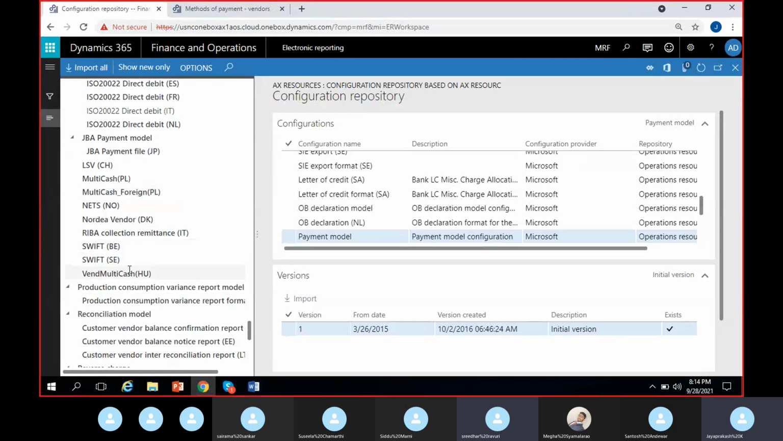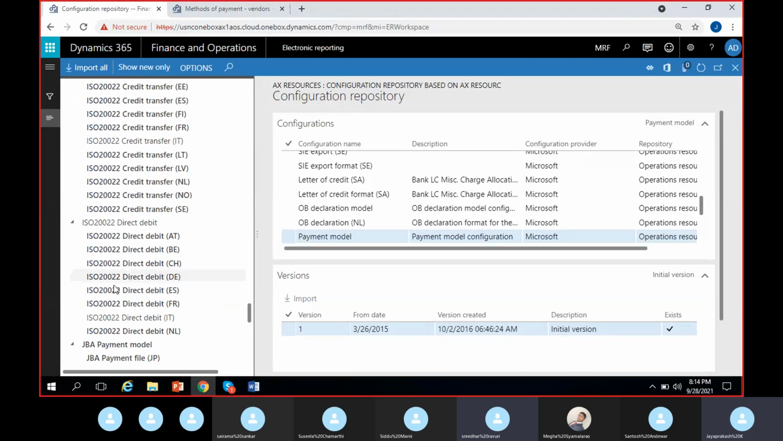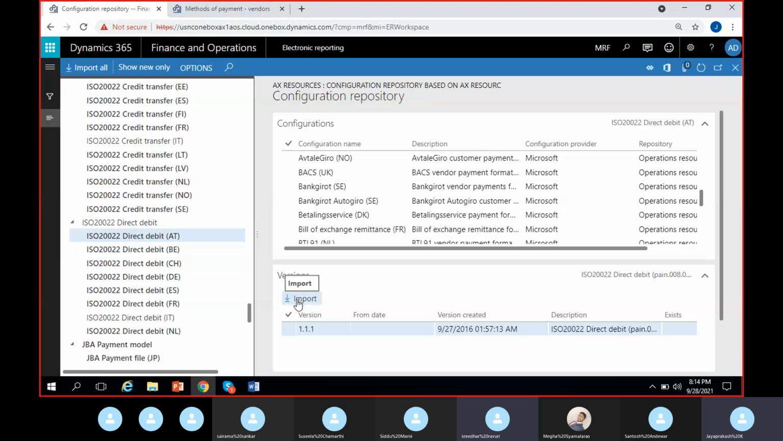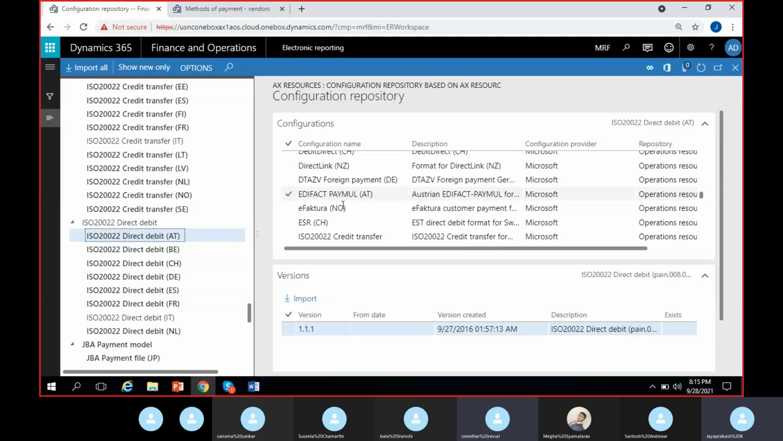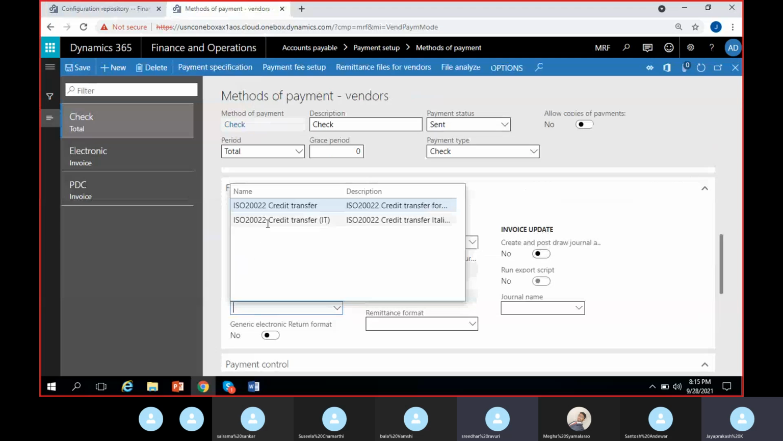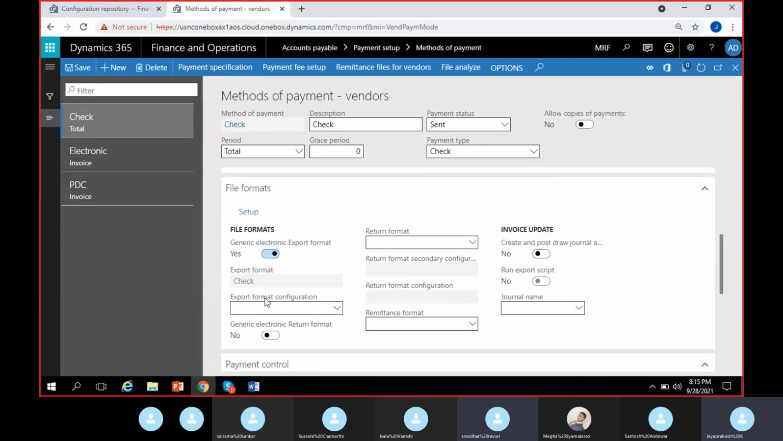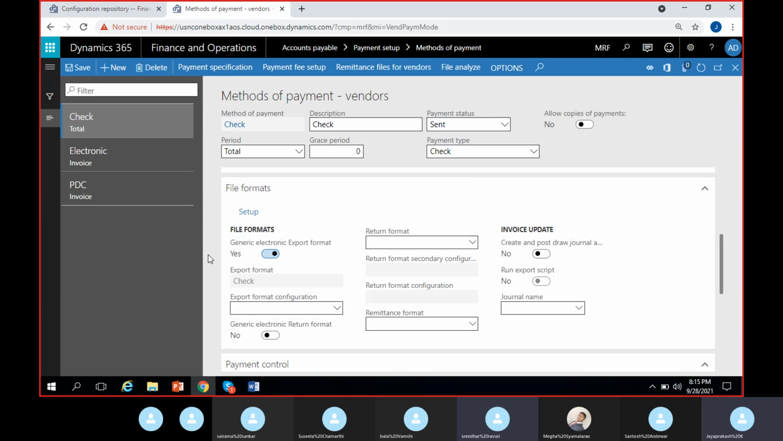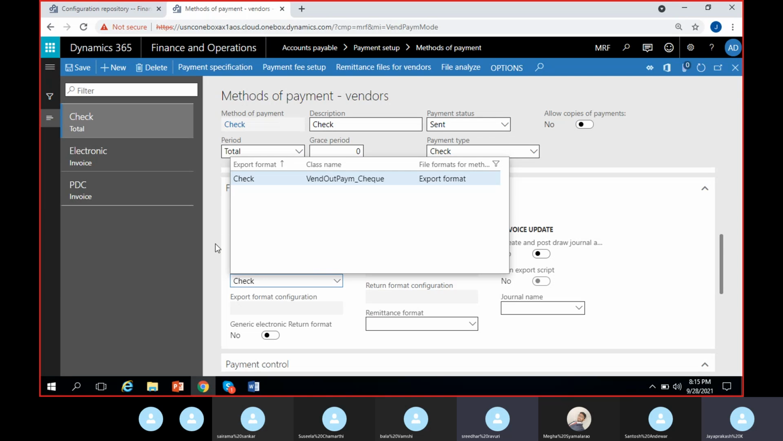There are also Swift payments. To use this, you just have to select that particular format and you might have to download it from here. Somewhere we have the import option. You can select this format and here you can select which one you want out of that. Then if you click on import, automatically that will show up here in the electronic export format list. Very few of them use it. For the US, they normally don't use electronic. They have the standard report.